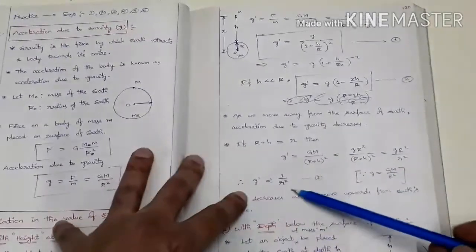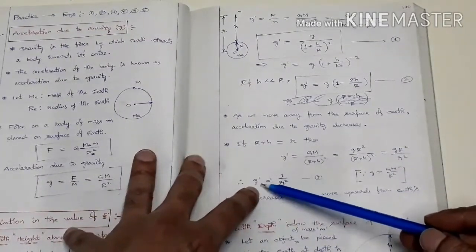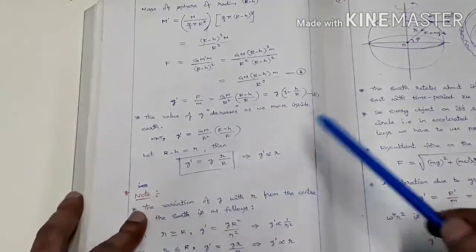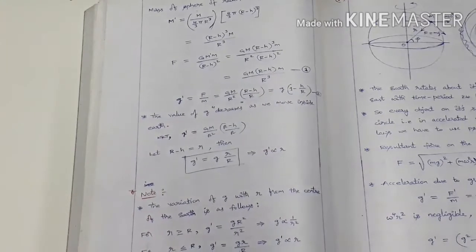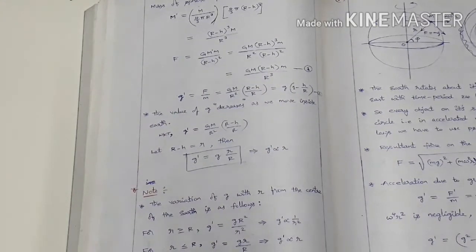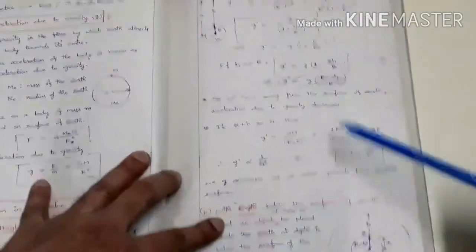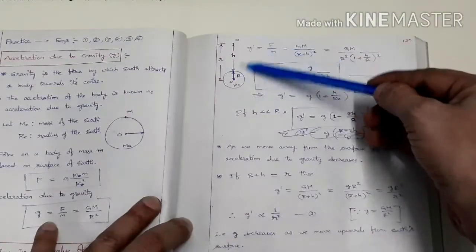So in the case of variation of g with height, what is the relation? g dash is directly proportional to 1 by r square. Here with depth, g dash is directly proportional to r. So there with respect to r it is decreasing, here with respect to r it is increasing. No need of any confusion here. As we move from the surface of the earth into the sky, g decreases.